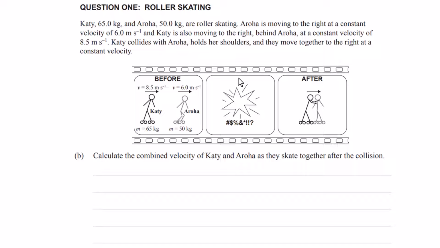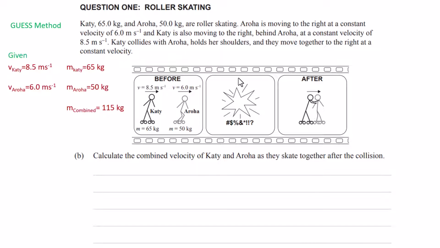For part B, we need to calculate the combined velocity of Katie and Aroha as they skate together after the collision. So we're going to use the GUESS method here. That's what you should use to help you with any calculation question that you might be having trouble with. So the GUESS method is an acronym where each letter represents a word.